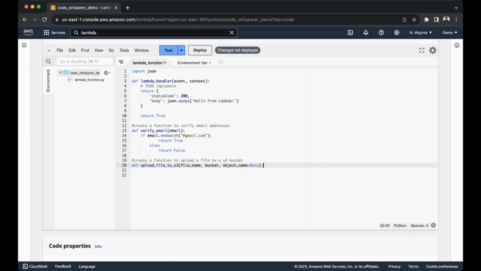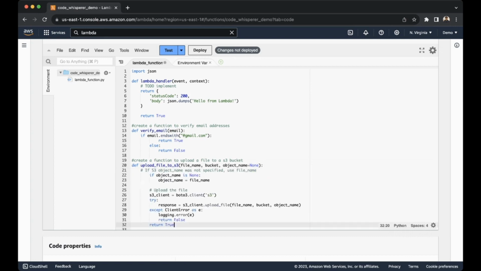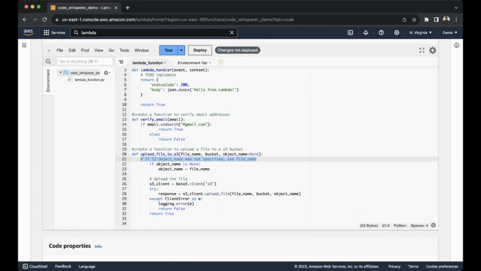So let's see, we have our function here. And as you can see, one of the things that CodeWhisperer can also do is generate comments. One of the biggest things as a developer is that sometimes you have non-developers or individuals who are not so friendly with code read your code, and comments are really important. So you can generate comments on Lambda and other IDEs as well. It's the same functionality.